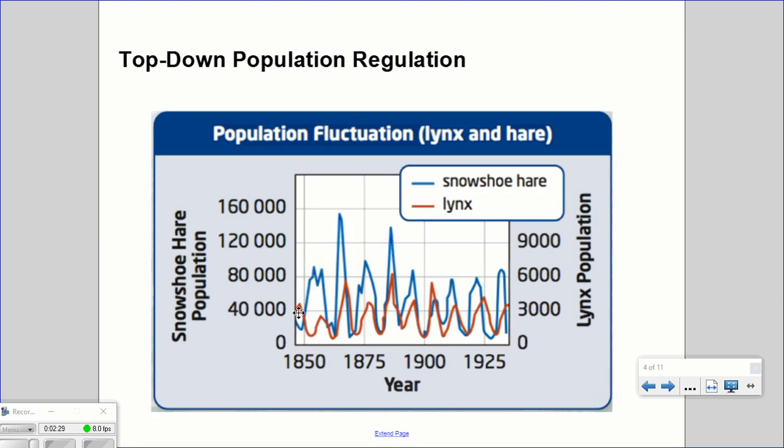As those populations go up, so does the lynx eventually, and then it reaches a point where the snowshoe hare population starts to decrease because there's a high number of predators, and then because there is a lack of prey, lynx populations will decrease as well. This pattern can be observed over and over again, and fluctuates over many years.